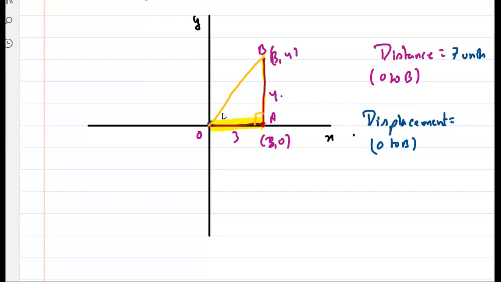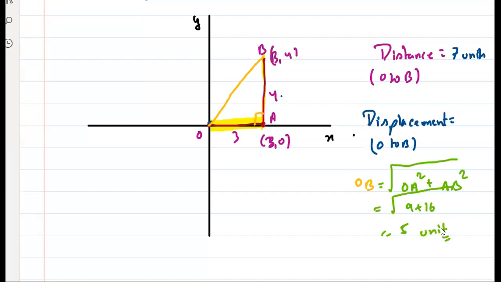OB is the shortest path. So what is the length of OB? Using Pythagoras theorem, I can say OB is equal to under root, OA square plus AB square, which is root of 9 plus 16, 5 unit. Clear है? Easy. Understood this? हाँ या ना? ये सबको समझ में आया? Yes, sir.